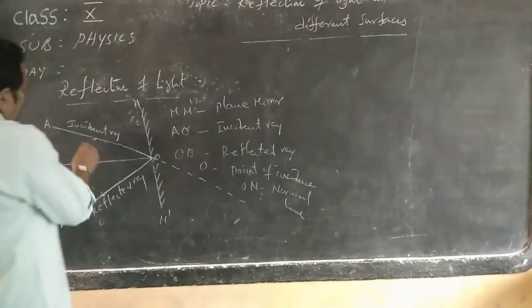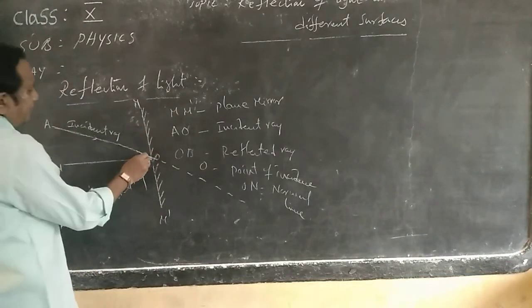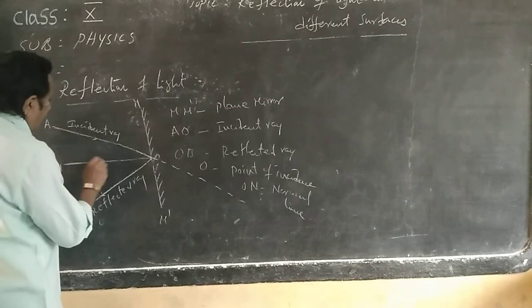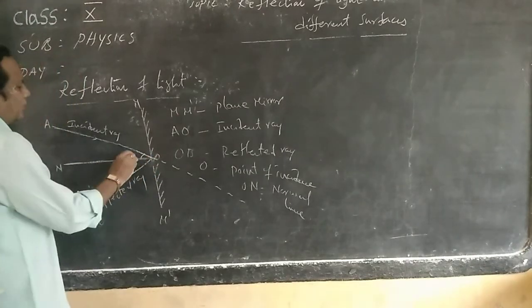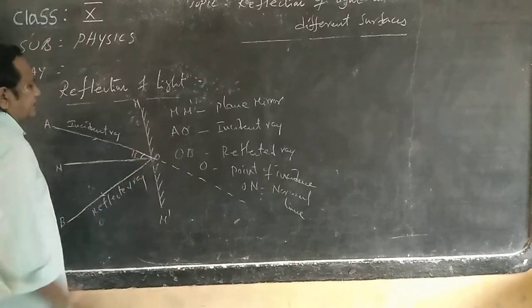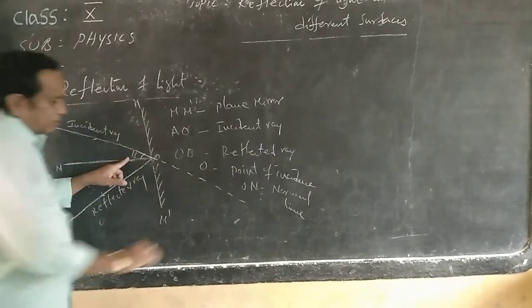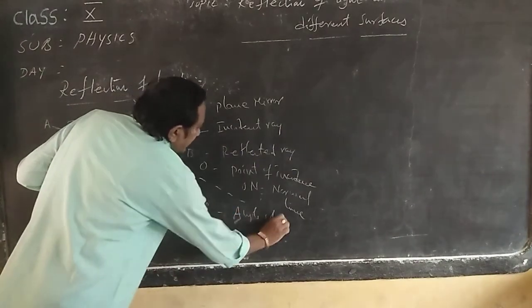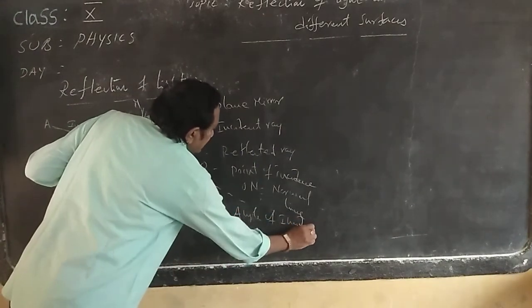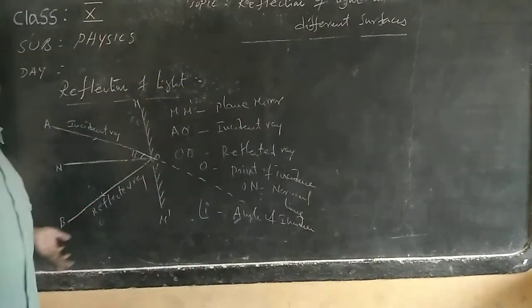And to observe here, the incident ray makes an angle with the normal. This is a normal line. This normal is compulsory here. It makes an angle with this normal, which is called the angle of incidence. So here this angle I is called the angle of incidence, or incident angle, whatever you call it.